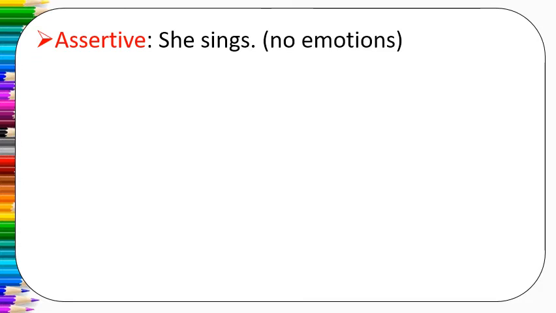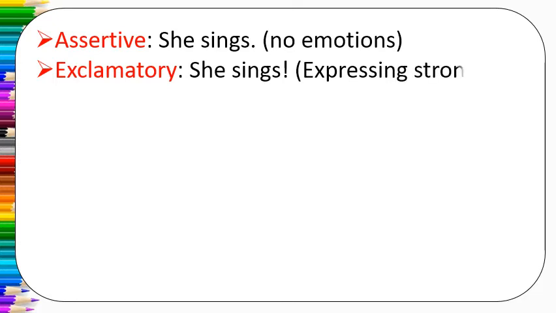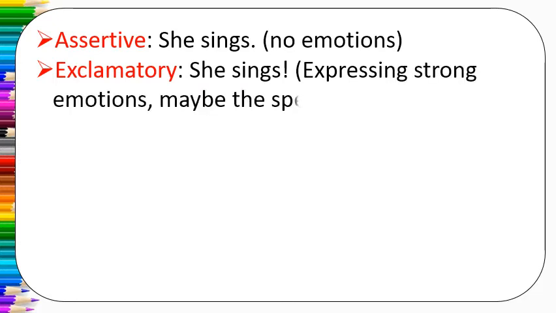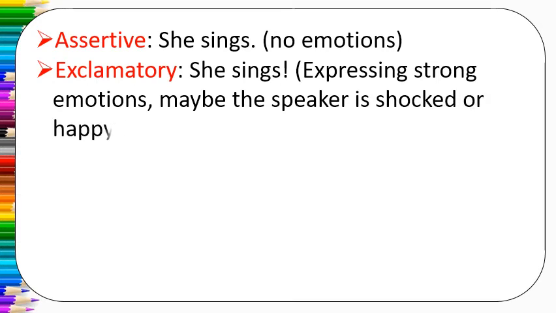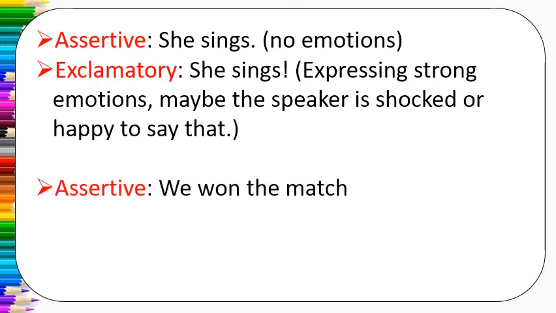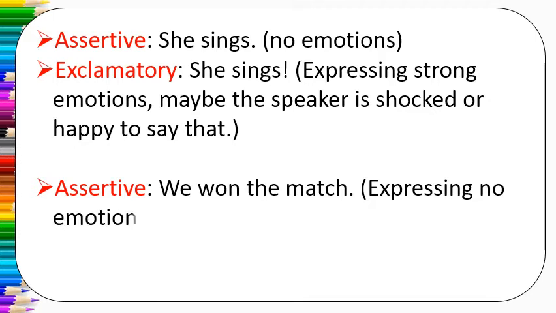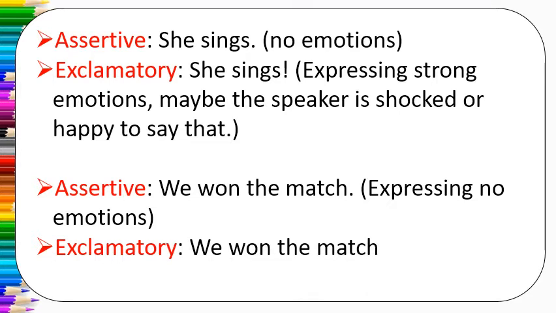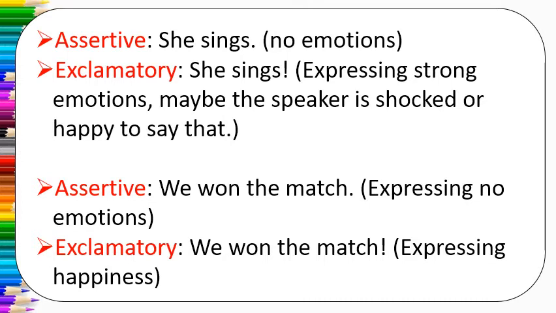So let us see a few examples to clarify it. She sings. Here, no emotions. So when we convert it into an exclamatory sentence, the sentence will be: she sings! At last we have to put the exclamation sign, expressing strong emotion; maybe the speaker is shocked or happy to say that. Now the second example is: we won the match. Here, expressing no emotions. So the sentence will be: we won the match! At last you have to put the exclamation sign. So here it expresses happiness.